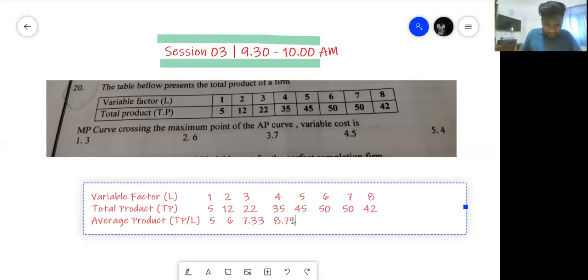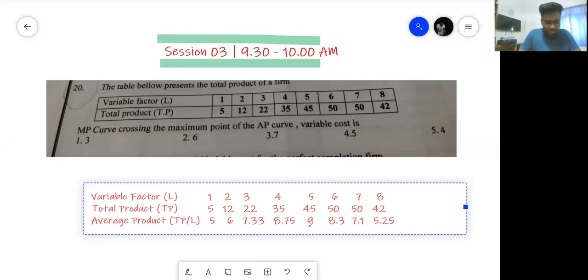Just check and let me know, I'm not sure. 45 divided by 5 is 9. 50 divided by 6 is maybe 8.33. 50 divided by 7 is somewhere around 7.1, if I'm not mistaken. 42 divided by 8 is 5.25, right? Just check the numbers, but I'm guessing it's somewhere close to this.